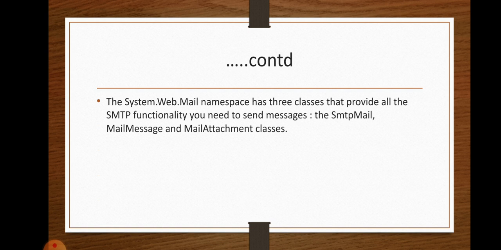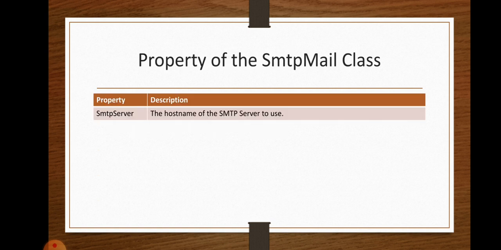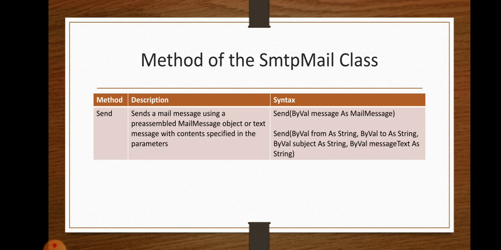Next, the namespace System.Web.Mail has 3 classes which provide all the SMTP functionalities. What are the 3 classes in the System.Web.Mail namespace? SmtpMail, MailMessage, and the MailAttachment class. Here we are going to discuss the properties of the SmtpMail class. First property is SmtpServer. It is the host name of the SMTP server to use. Methods of the SmtpMail class: there is only one method, Send, which sends a mail message with the MailMessage object or text message with the content specified in the parameters.